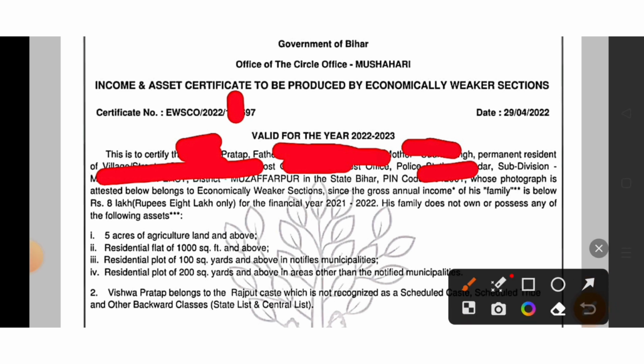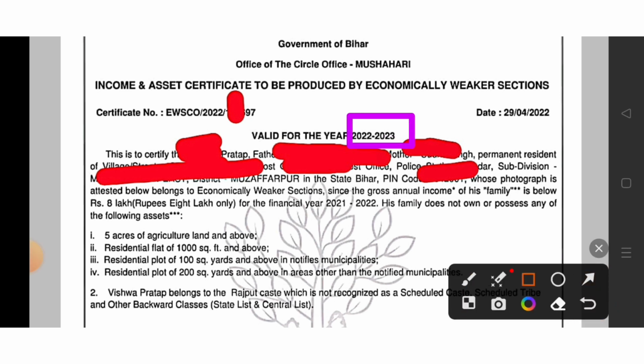Now see one more thing, valid year and financial year. Here two years are written. In the valid year it is written 2022 to 2023, and in the financial year it is written 2021 to 2022. So there must be a gap of at most 1 year only. In valid year it is 2022 to 2023, and in financial year 2021 to 2022.